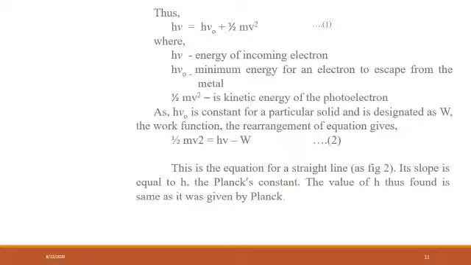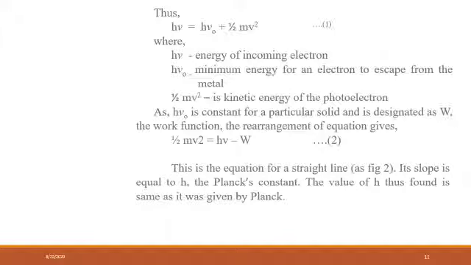Let us number this equation as 1. The terms involved are h nu, the energy of the incoming photon; h nu 0, the minimum energy for an electron to escape from the metal, as we just explained; and half mv square, the kinetic energy of the photoelectron which has been imparted to it.